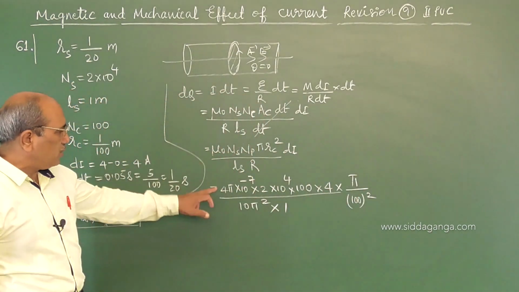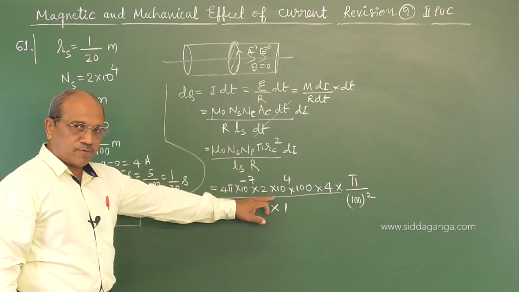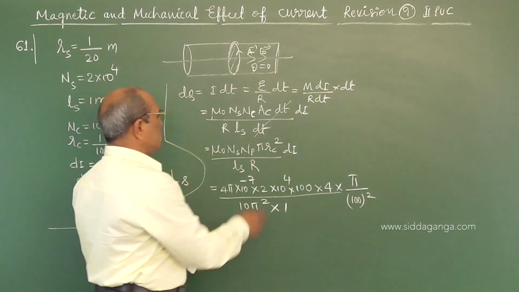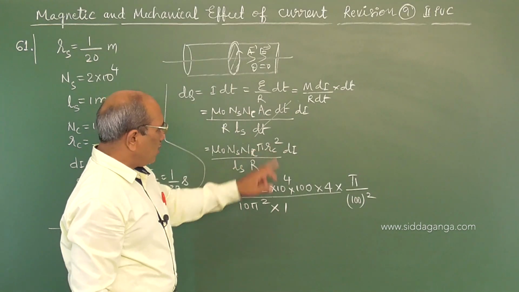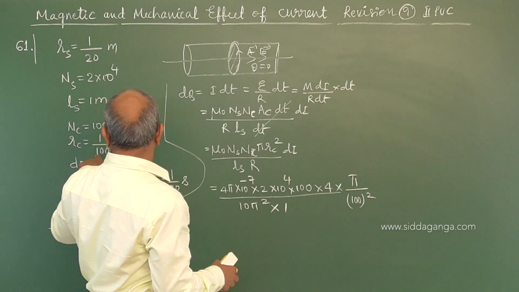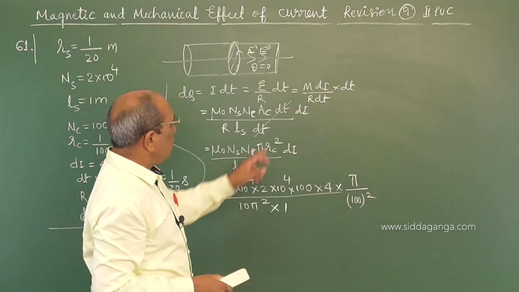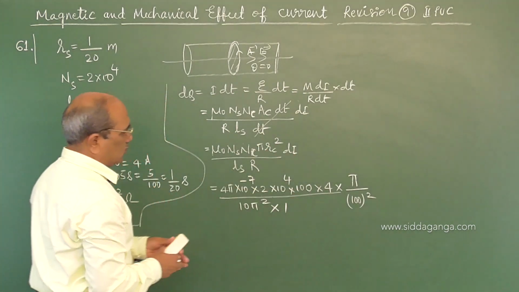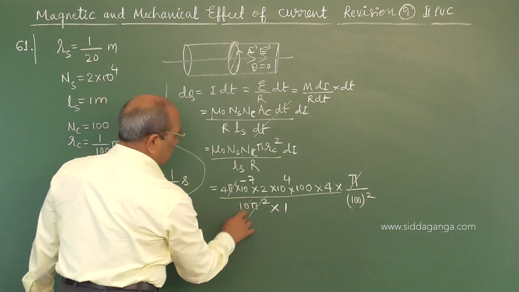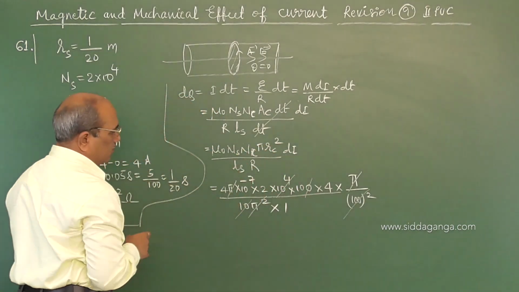See, once again, mu naught is 4 pi 10 power minus 7. Number of turns in the solenoid is 2 into 10 power 4, and number of turns in the coil is 100. Pi RC square, R is 1 by 100, 1 by 100 whole square, pi RC square into change in current is 4, 10 pi square. Pi cancels, pi square, 10 cancels with this. This 10 power 4 cancels with this.